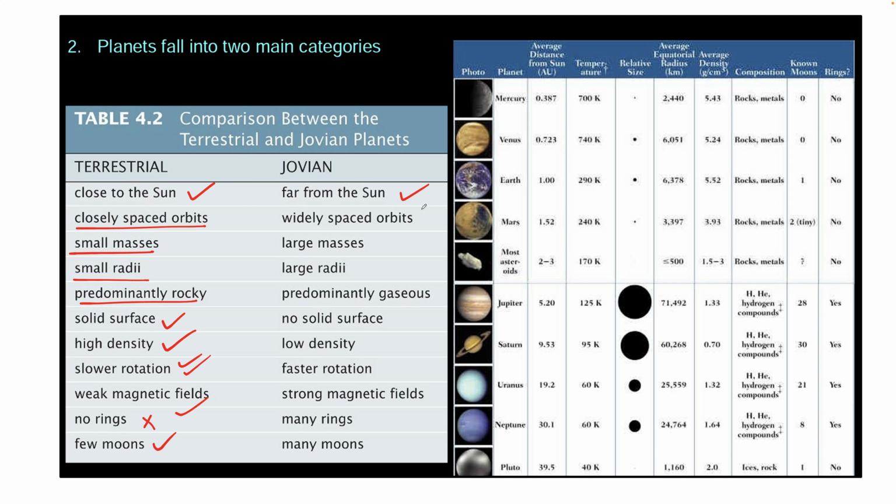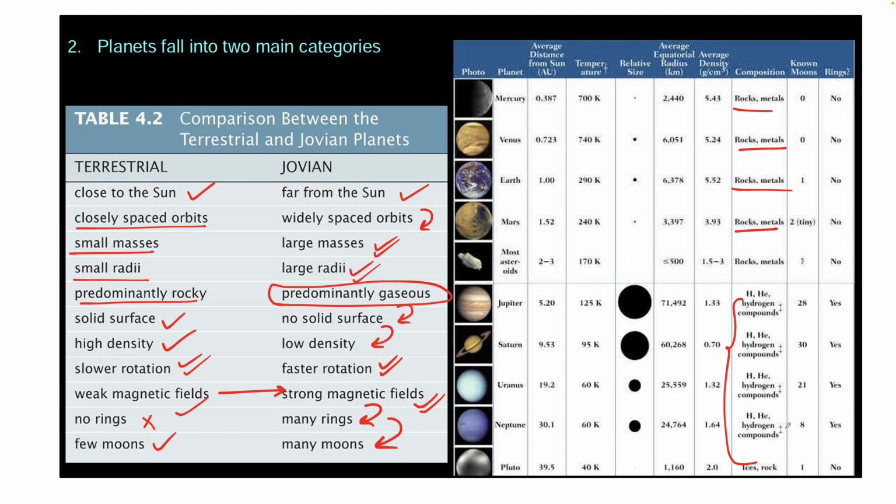Whereas Jovian planets have widely spaced orbits. They have large masses, large radii, and are predominantly gaseous. They have no solid surface, they have low density and faster rotation, and compared to terrestrial planets they have strong magnetic fields, and they have many rings and many moons. So we can see that Mercury is rocky, Venus is rocky, Earth is also rocky, Mars is rocky, whereas the other planets, the Jovian planets, are all gaseous planets.